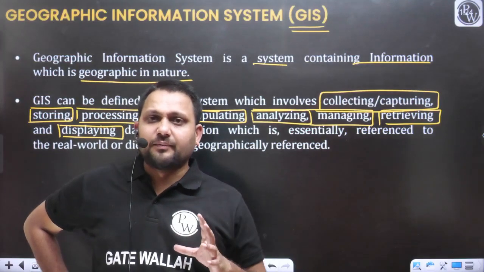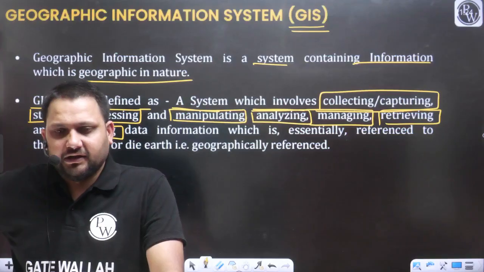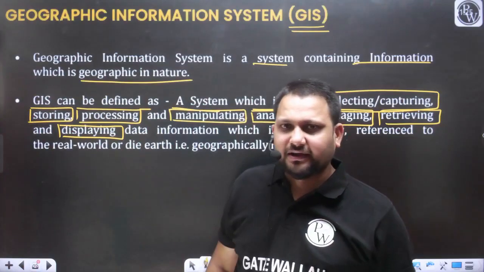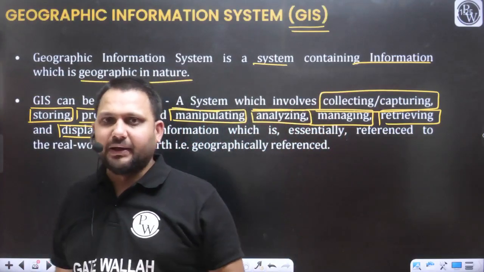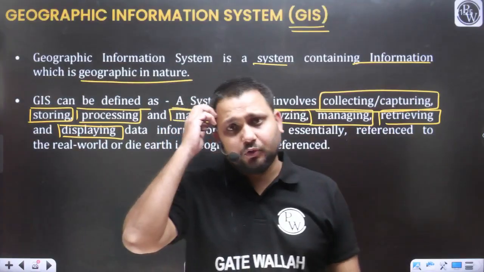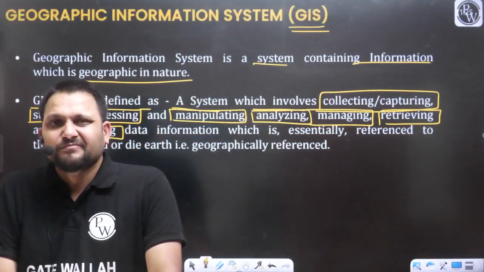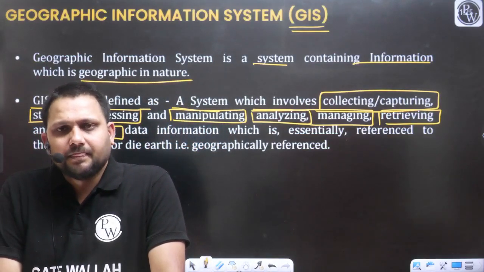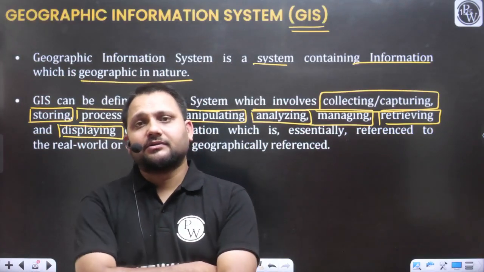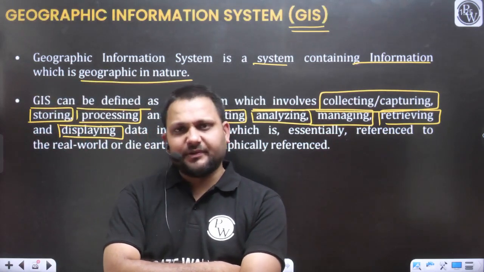So now the question comes, how will we collect the data? So for the entire management of this data, there are some requirements. Some resources are required, yes or no? To manage this geographical data, some resources are required. Can you tell me about those resources? For the data management, which resources are required? It's very simple. First and foremost, sir, we require data. So from where can we get the geographical information data?